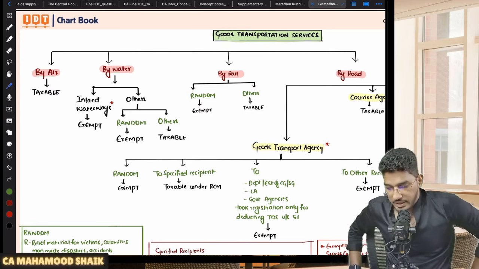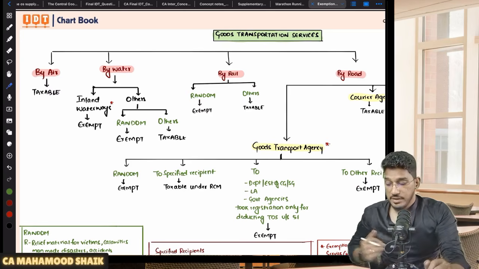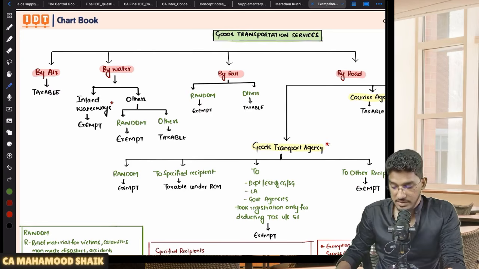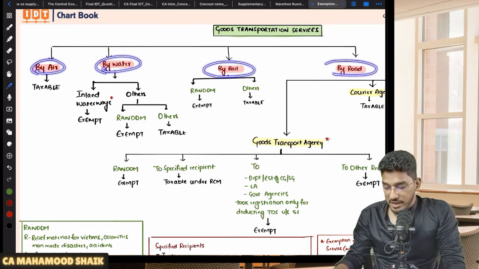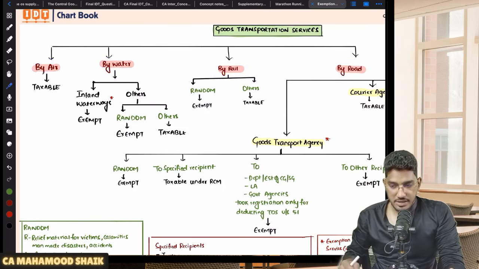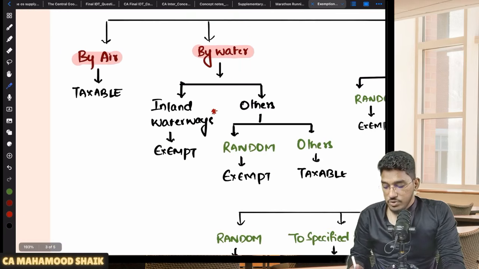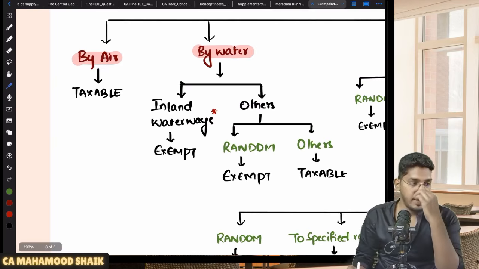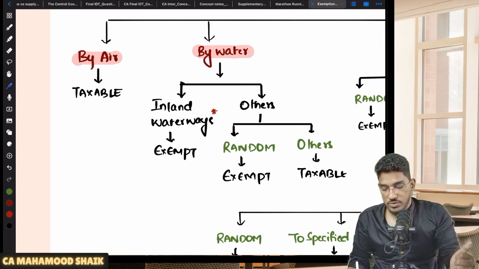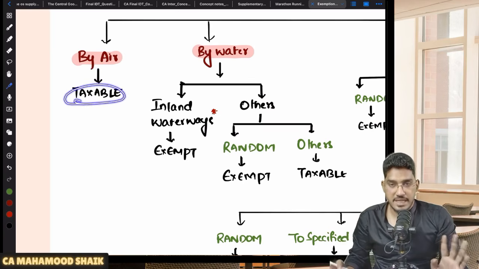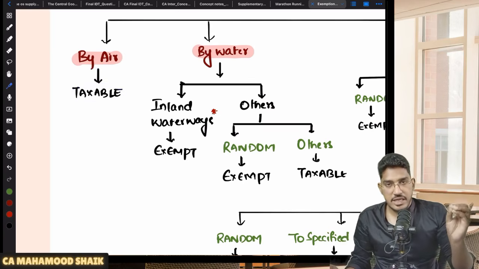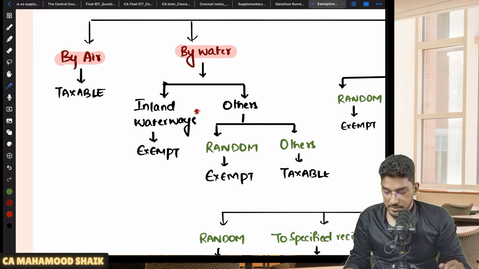Right, so concentrate now. When exemption will become applicable for goods transportation services, we'll have a quick look now. As I was saying, goods transportation can happen by way of air, water, rail, or road. Let us see when exempted, when taxable. When it comes to goods transportation by way of air, it will always be taxable. Always taxable.